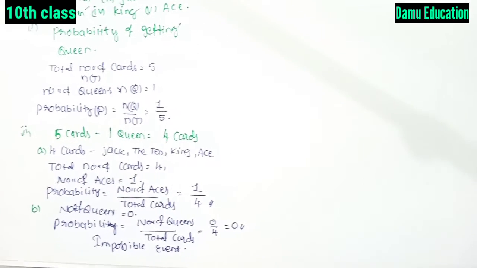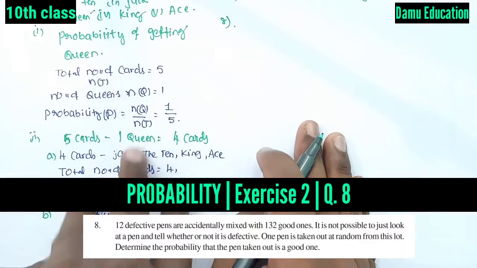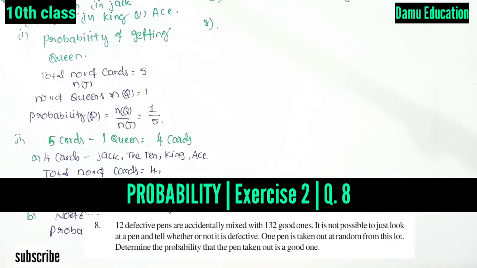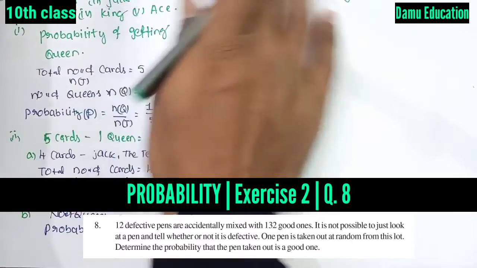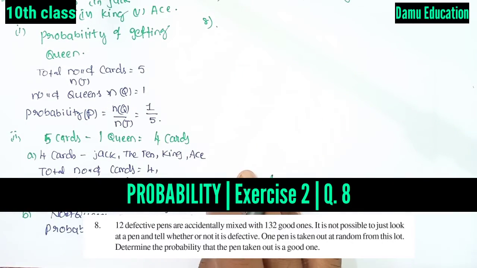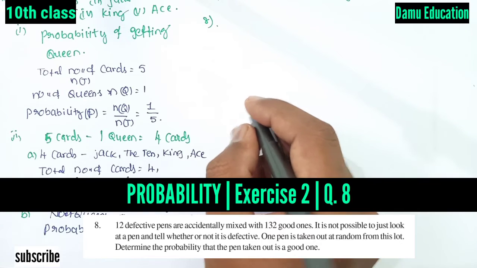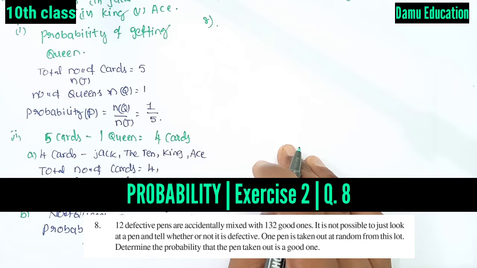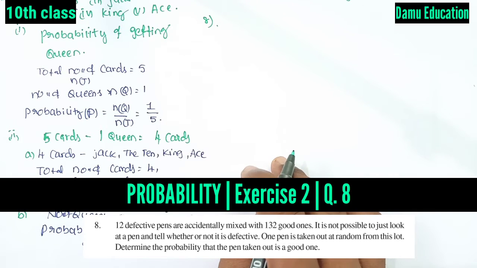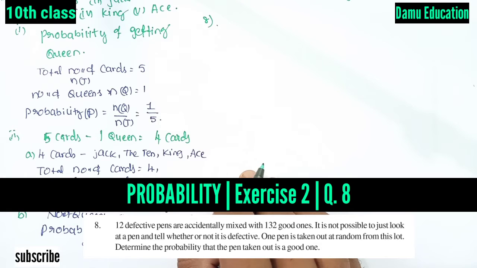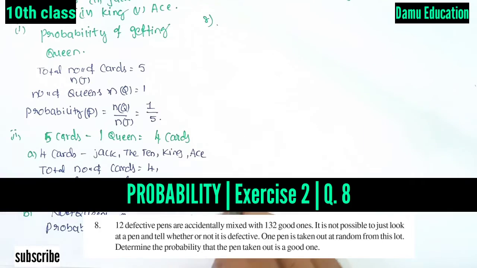So next, what is our 8th one? Let's start our 8th one. Next question: 12 defective pens are accidentally mixed with 132 good ones. It is not possible to just look at a pen and tell whether it is defective. One pen is taken out at random from this lot. Determine the probability that the pen taken out is a good one.